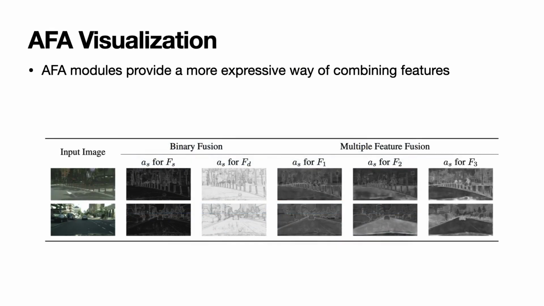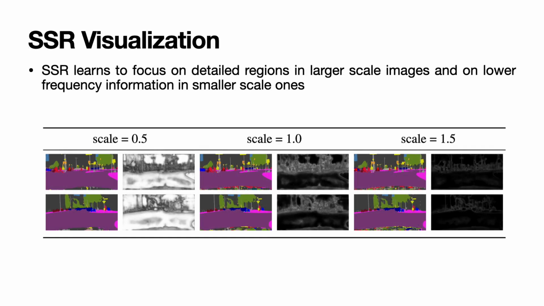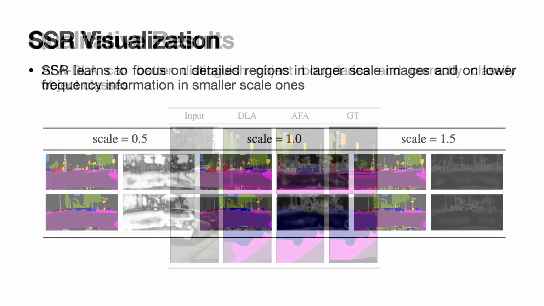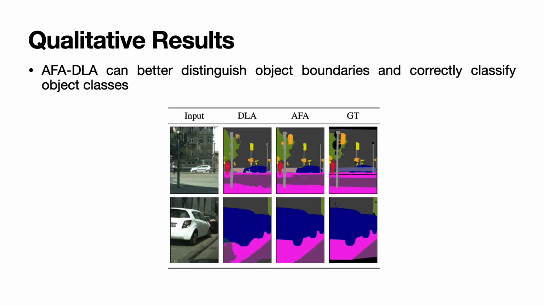The visualization of the attention maps shows that our AFA modules provide a more expressive way of combining features. The visualization results corroborate that SSR learns to focus on detailed regions in larger scale images and on lower frequency information in smaller scale ones. The qualitative comparison shows that AFA DLA can better distinguish object boundaries and correctly classify object classes.